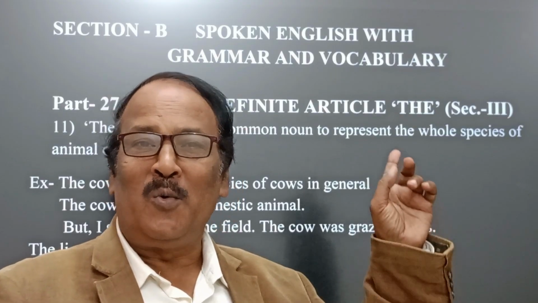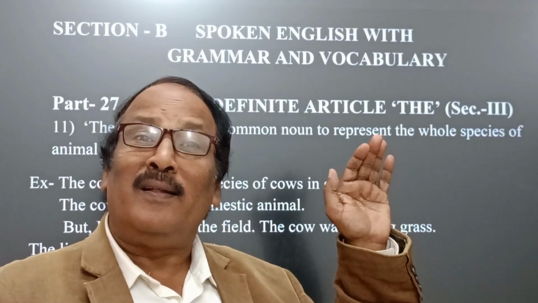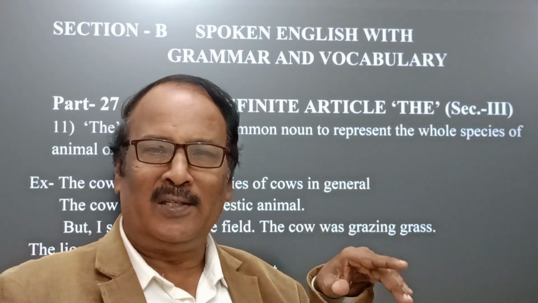Now in this video we are going to discuss some other 5 points in this connection.